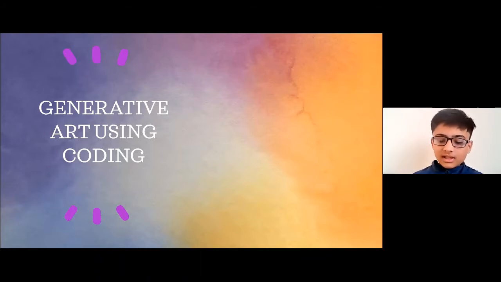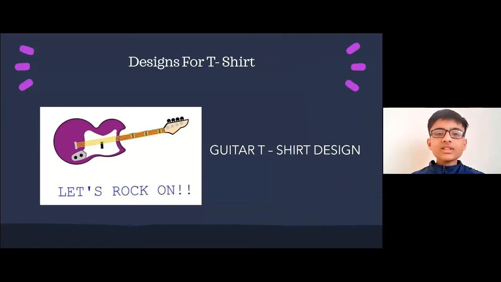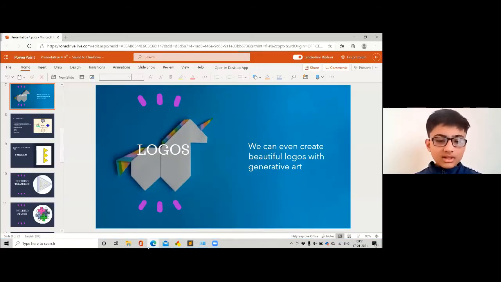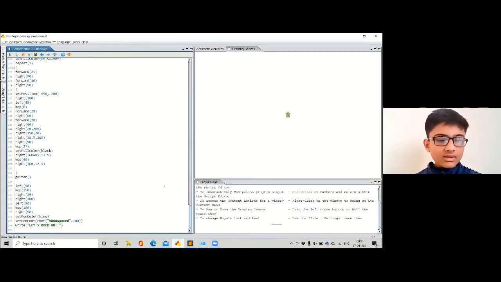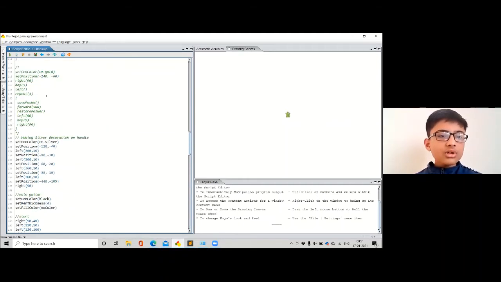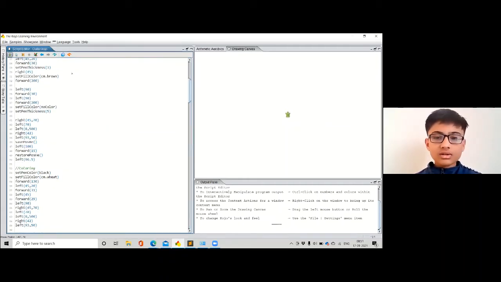And now I will show you some of my designs. The first one is this, and I have coded this. I'm going to show you the code also. You can see this guitar. Some people like music and such shirts, so we can print this on a shirt, and maybe someone will buy it and like it. So I will just show you quickly. This was the code written. I have already put it here, and I would like to just run it.